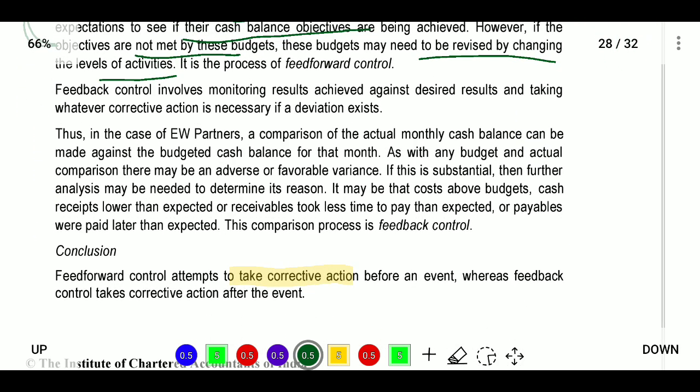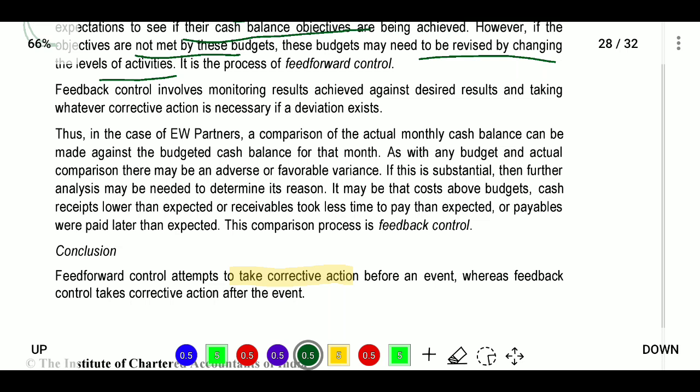So before the event takes place, we are taking corrective actions. This is feed forward: you are feeding forward.